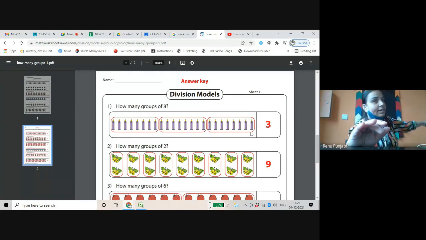This way you have to make 24 objects in the one group. There are total 24 objects. With the pencil, draw with the pencil. Circle them also with the pencil. Make the group also with the pencil.